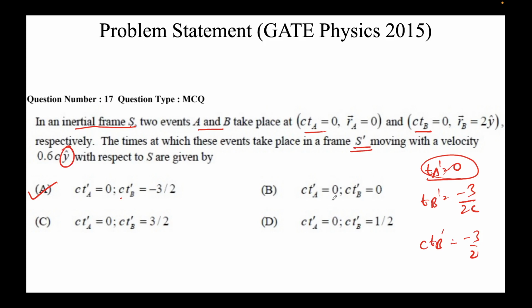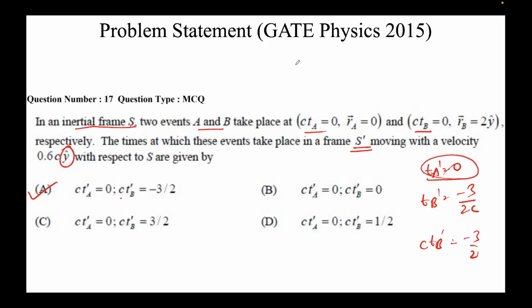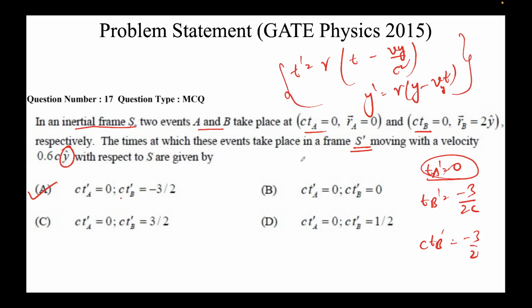We needed to find the timestamps, so we found them using this formula: T prime equals gamma times (T minus Vy over c²), and y prime would be gamma times (y minus Vt), because the velocity is in the y direction. That's why we use these two formulas here. We put in some values, calculated the value of gamma, did some algebra, and found that A is the correct answer.